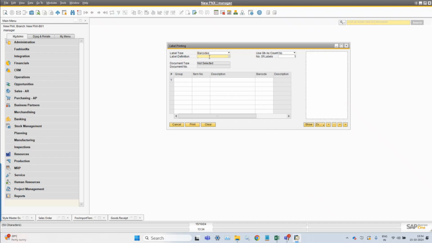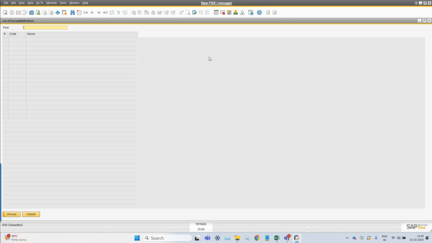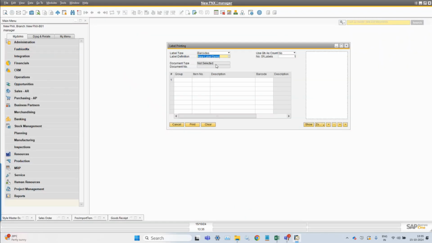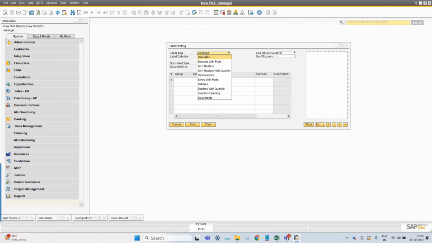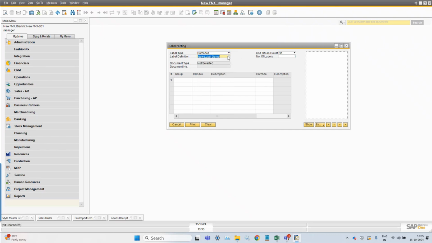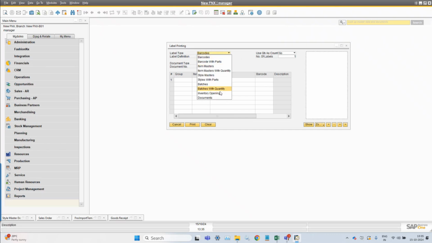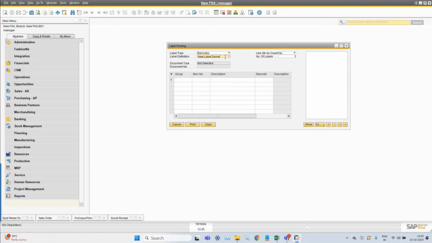So for that, first of all you can design the barcode in the FashionNX, and based upon that you can print the barcode as well. Okay, now you can see that this is the barcode. There are types of labels available. These are all predefined types of labels available. According to this you can create your barcode directly, and under that particular label type you can define the labels and select those labels.